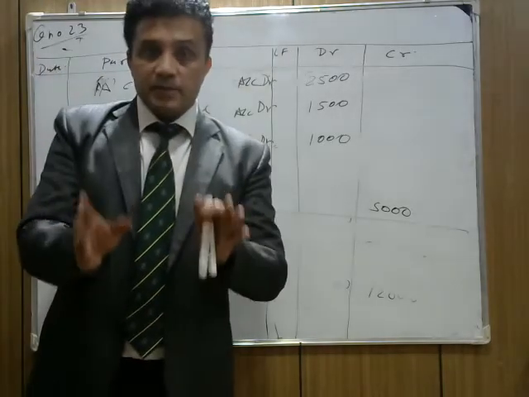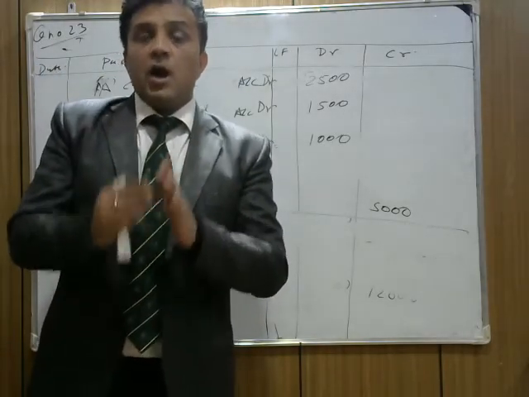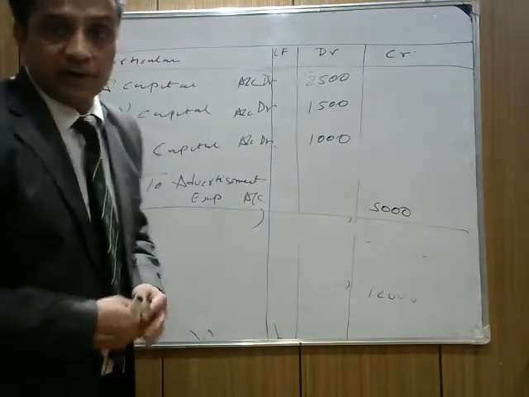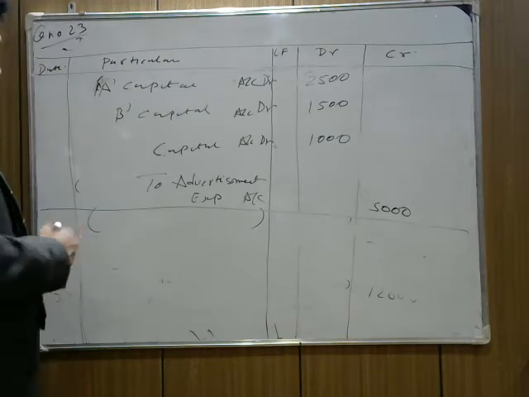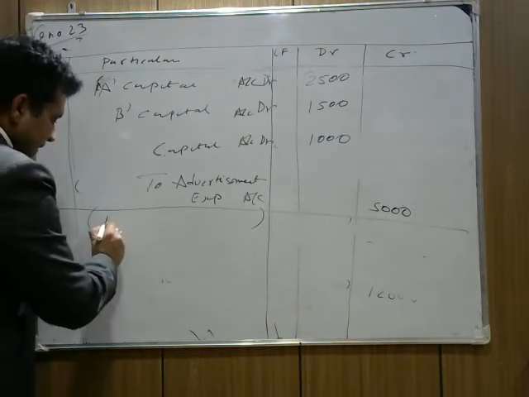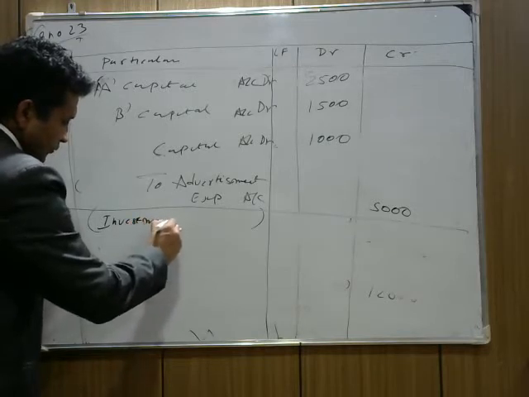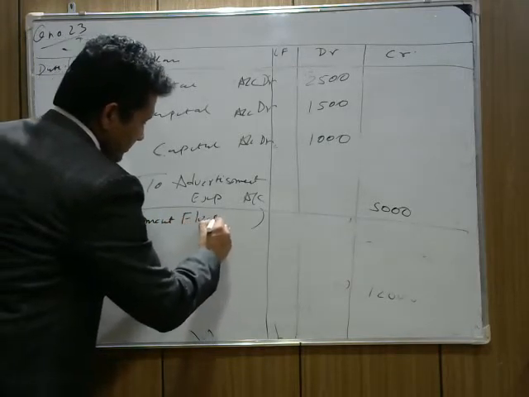There are separate videos on my channel on how to treat IFR and how we deal with IFR in different situations. So here we write investment fluctuation reserve account debit.